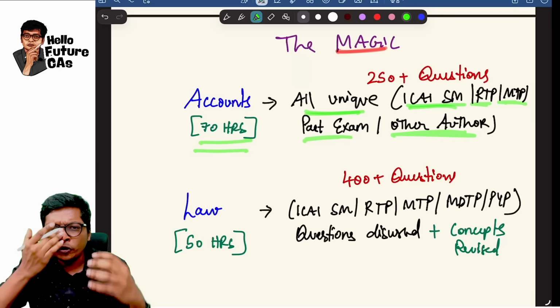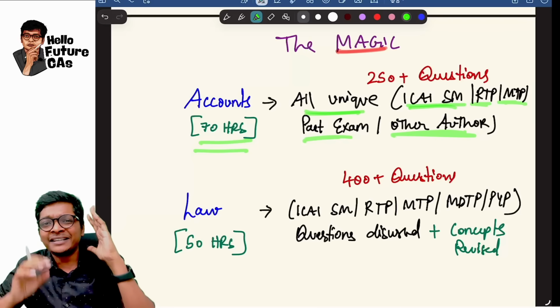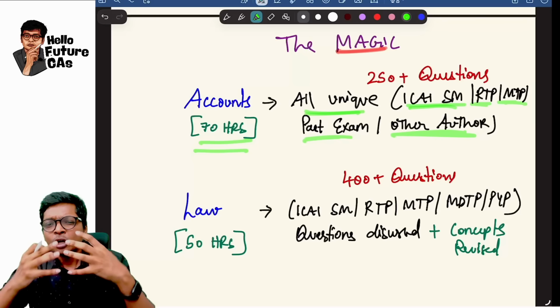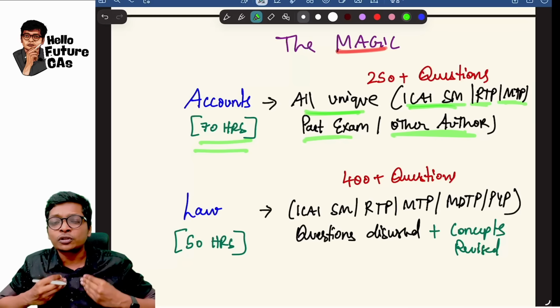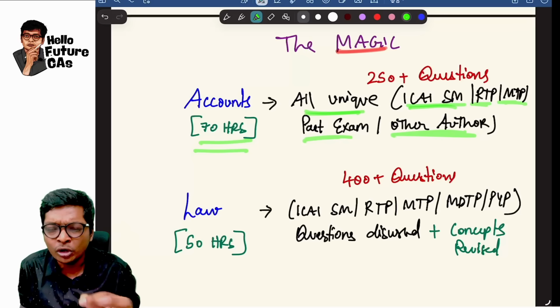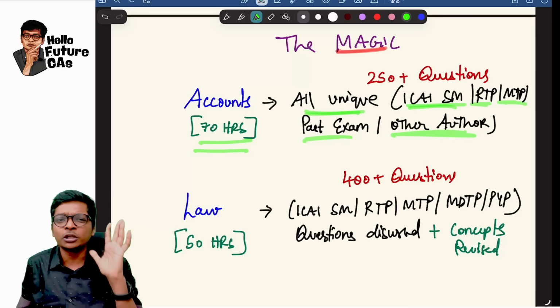Take any soft copy which is available in our website in free resources for accounts workout, AS9, buyback, lot of own questions we have solved by ourselves. You cannot find that question in any other book. I will show that to you right away.